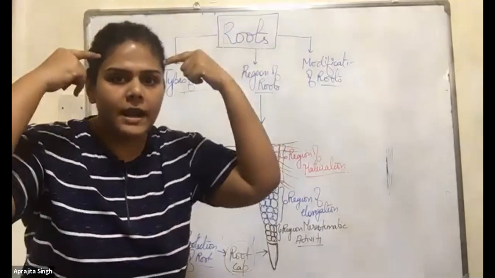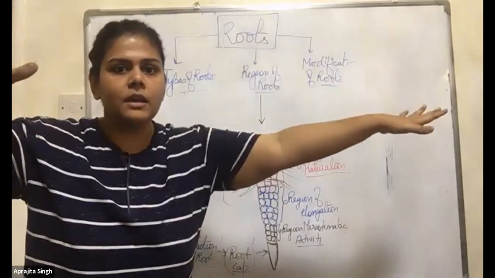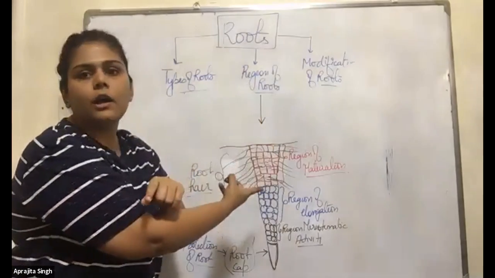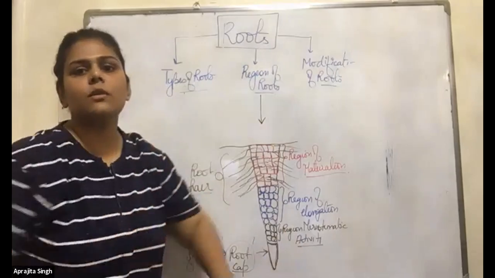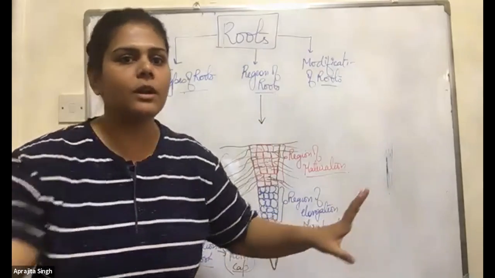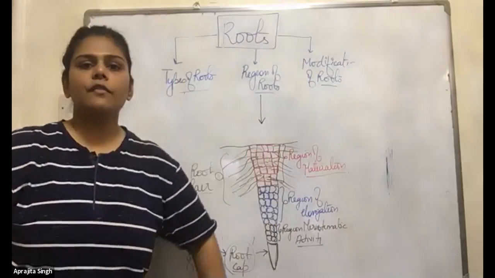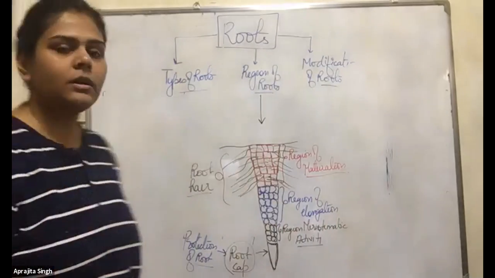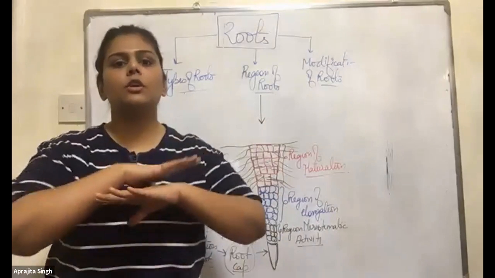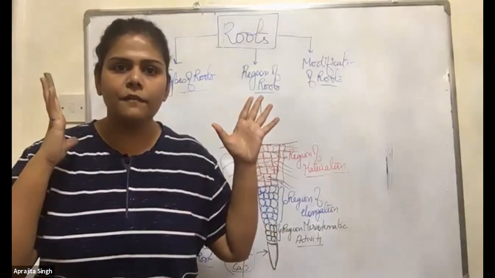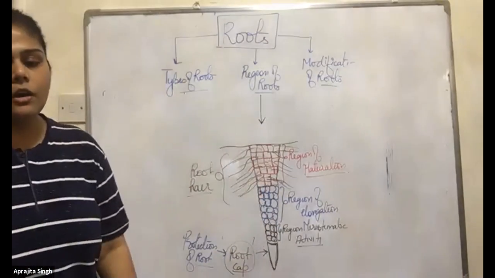Always remember your head has the big hairs. So this is the head of the root. Root hairs are only present here. Rest of the body does not have such big hairs. Region of maturation. They are matured. They are permanent. Now they can do anything. Freedom to do everything.